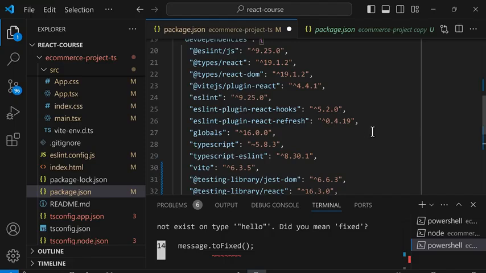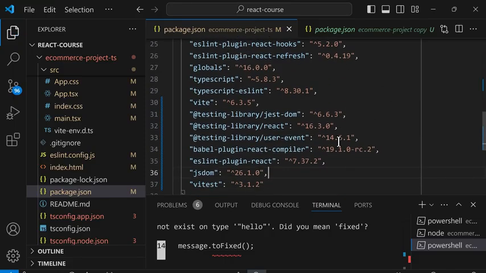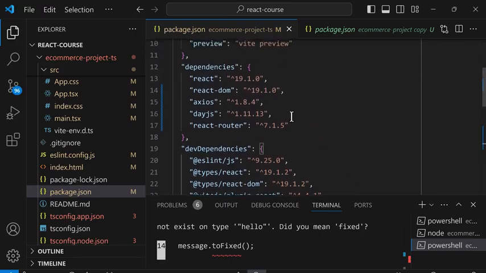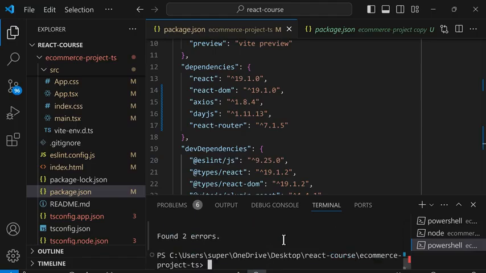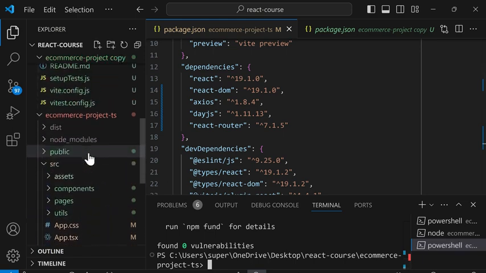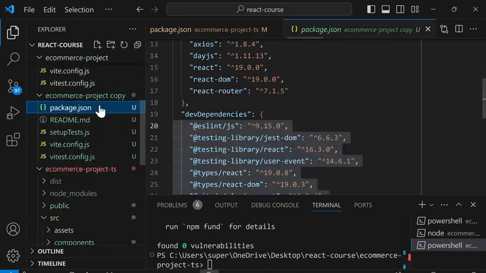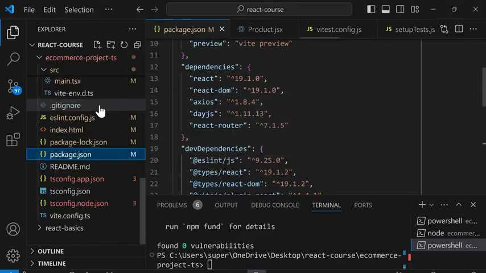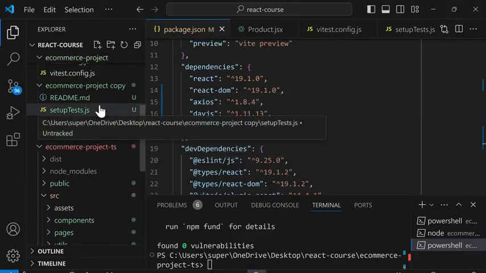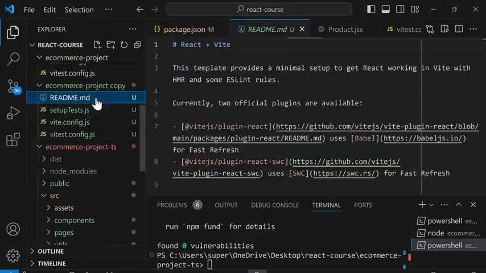And now we'll save, and then we're going to run npm install to make sure we successfully install all these packages. In the command line, we'll go to the tab for the TypeScript project, and we'll run npm install. And now we can scroll up and delete package.json. And we'll keep going. For readme.md, we didn't change this file, so we can delete it.